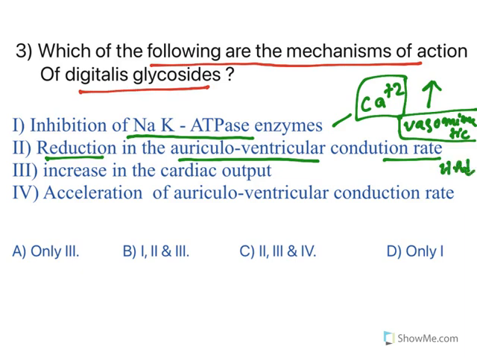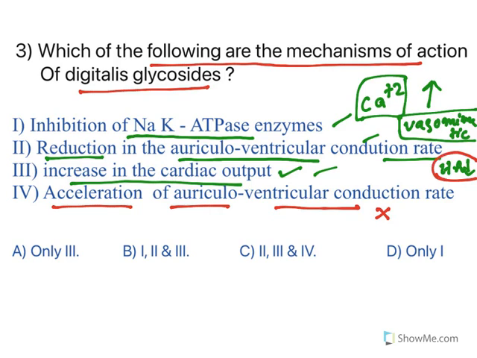The conduction velocity is reduced. Now, the other one, increase in cardiac output. See, when calcium levels are increased, it causes an increase in cardiac output. So, all the three are mechanisms of action of digitalis glycosides. Whereas this one, acceleration of atrioventricular conduction rate, no, this is not there. We have already seen it has got this action. It reduces heart rate, which is because of vagomimetic action. So this is true, but not this one.